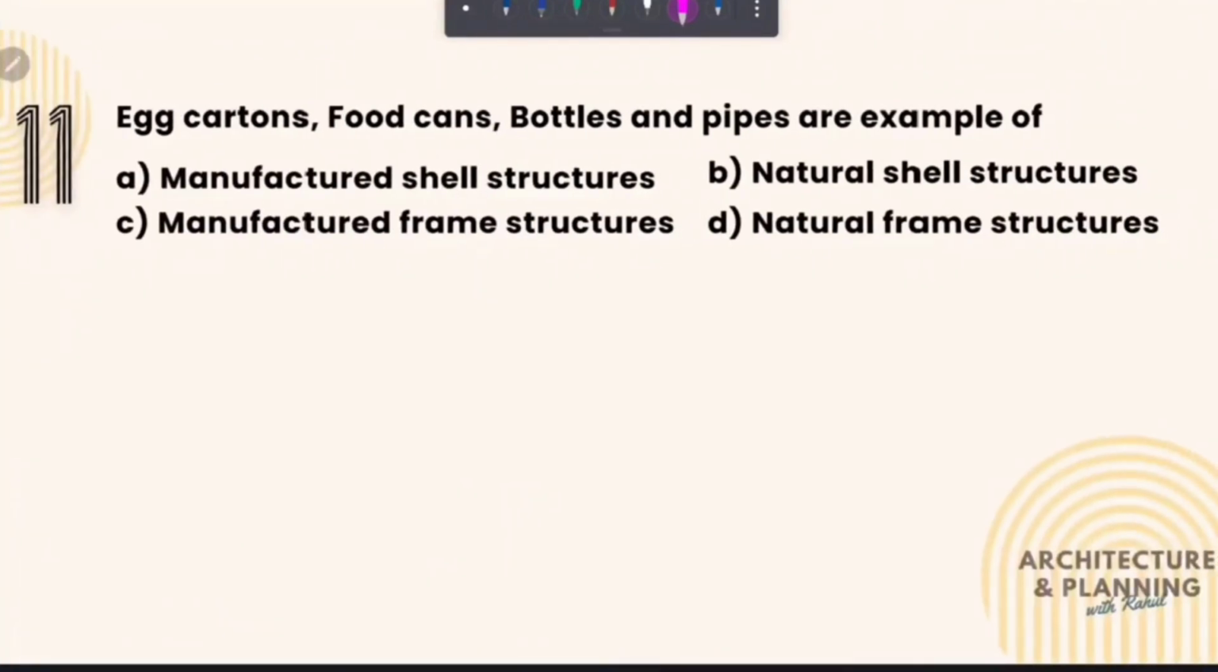Egg cartons, food cans, bottles and pipes are examples of what? So all these are examples of manufactured cell structure. Therefore the correct answer is option number A.